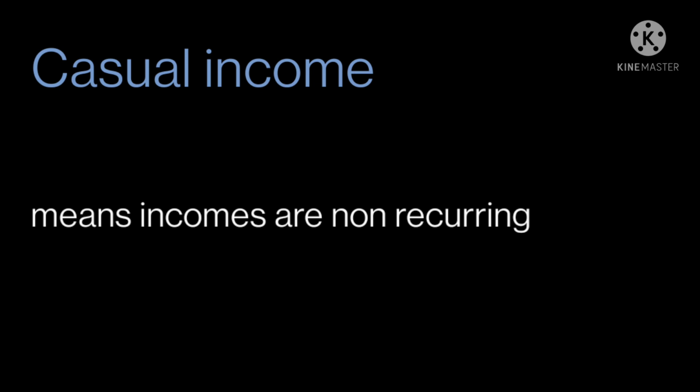Okay. Next we have to know casual income. What is casual income? Incomes which are not recurring are casual income. Recurring incomes are like salaries and wages, which we earn regularly every month. But casual incomes we do not get regularly. They are earned by chance or by luck. Someday we get some income like that. So incomes which are not recurring are casual income.